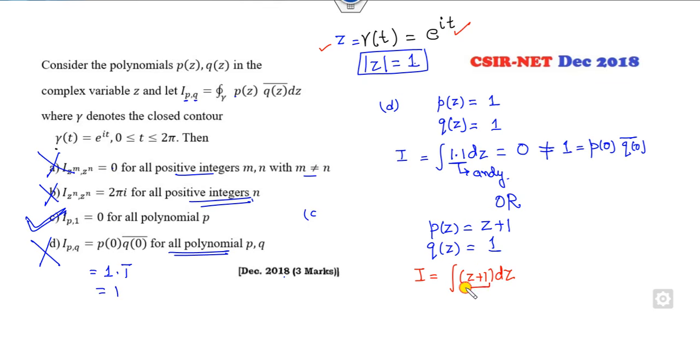Clearly this is an analytic function, because there is no pole. So its integral is 0. But what is P of 0? P of 0 is 1. What is Q of 0? It is 1. And you can see the product of this will never be 0. So they are not the same. So this option is cancelled. The only right option is C, the correct answer.